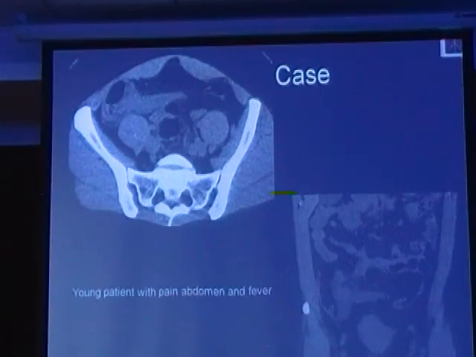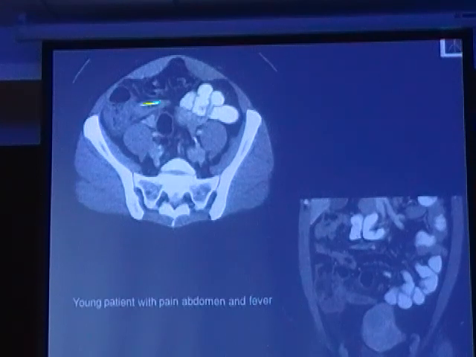This is another case. This is an inflamed bowel which is seen. Initially, when it was reported, they were not sure whether it is an inflamed appendix or an inflamed terminal ileum. They asked for a study with both oral and intravenous contrast. This is the follow-up. You see, it is enhancing well. The wall is enhancing and it is not filled with oral contrast. Though the oral contrast has not reached the ileum, it is enhancing well, and it's pretty clear that this is an inflamed appendix.